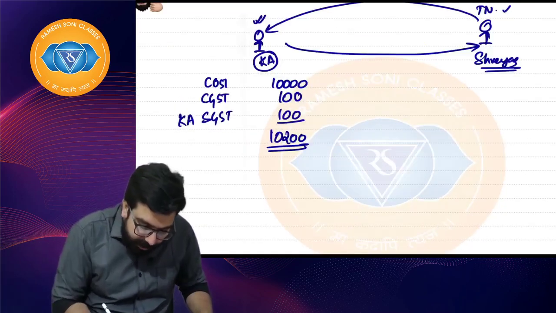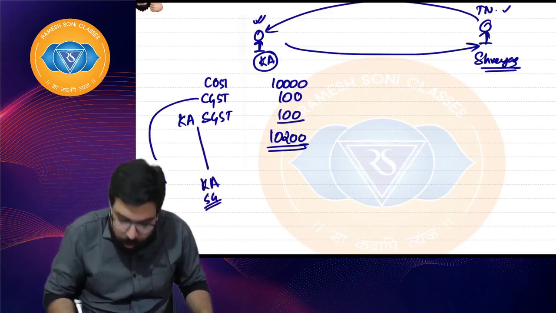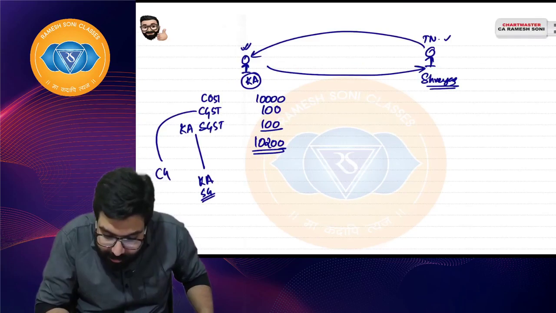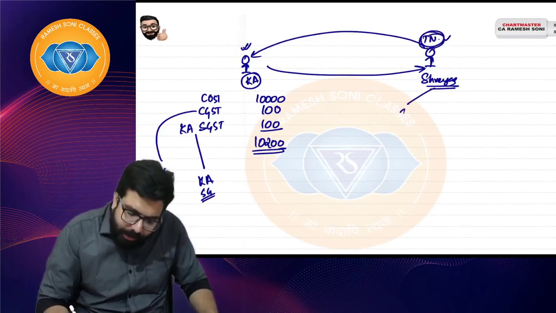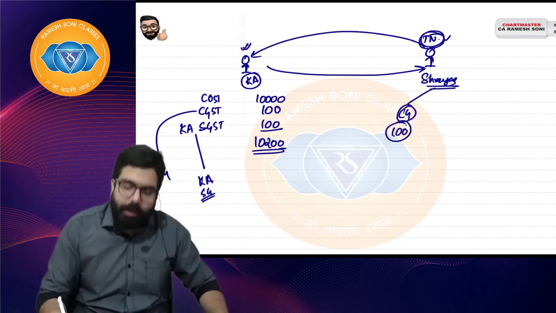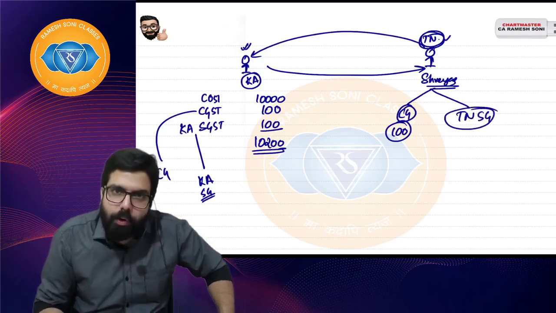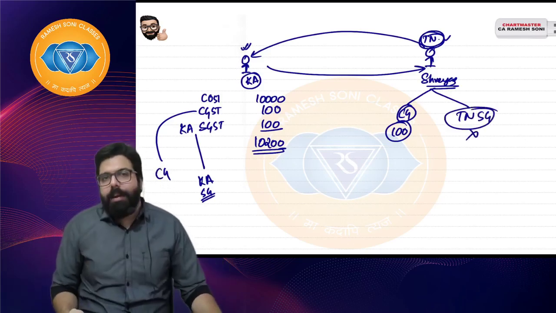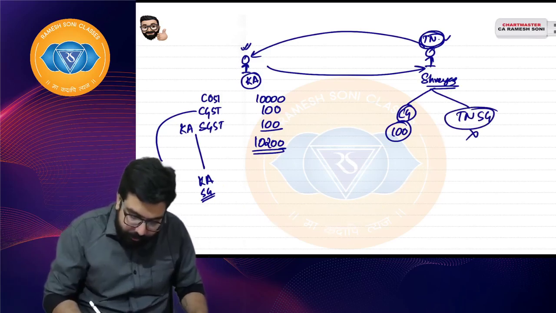Now I will deposit this to the central government and this to the Karnataka state government. I hope everyone is clear. Shreyas is registered in Tamil Nadu. Now Shreyas will ask the central government. The central government can give him the credit. Okay, sir, he got it from the central government. But when he goes to the Tamil Nadu state government, because he is registered in Tamil Nadu, do you think credit can be given?